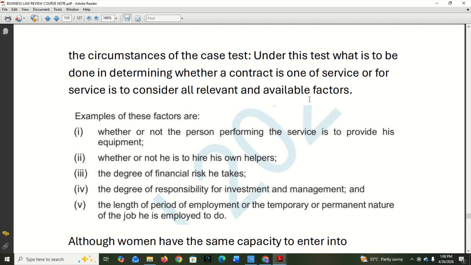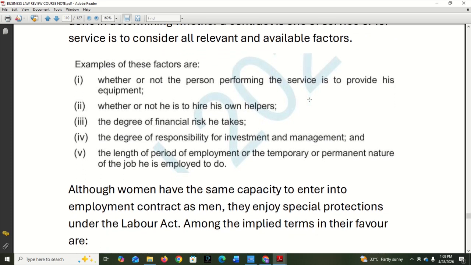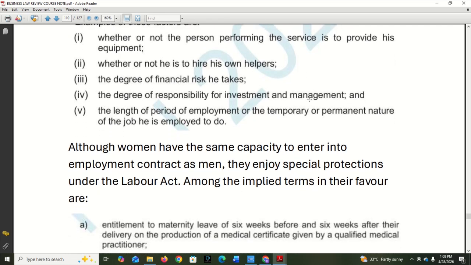Okay, then another test we use is what we call the circumstances of the case test. Under this test, what is to be done is to consider all relevant and available factors in deciding whether a contract is one of service or for service. Some of these factors are: one, whether or not the person performing the service is to provide his own equipment. If the company is providing the equipment, of course that's likely a contract of employment. Whether or not he's to hire his own helpers: for a contract of employment, the company will hire those that will help him, but for a contract for service, the consultant most times will hire those that will work with him.